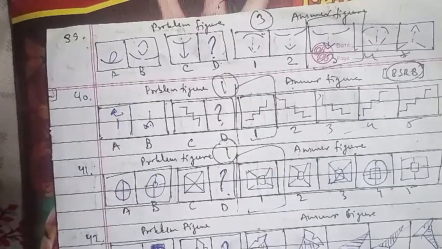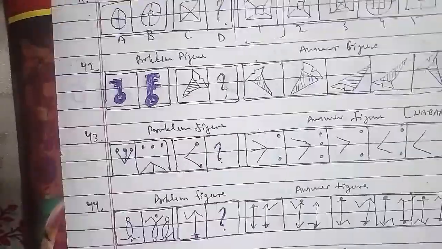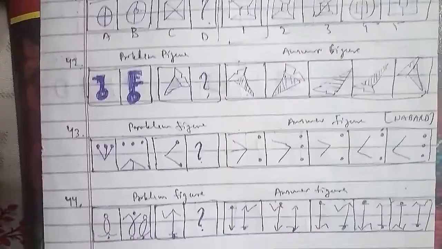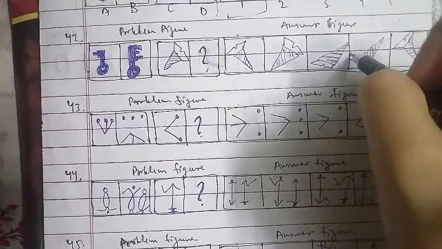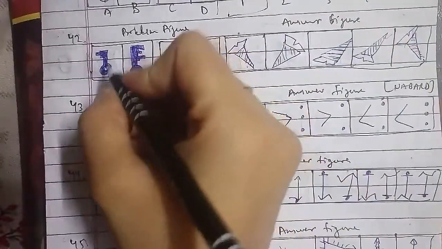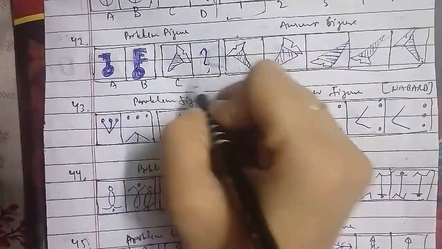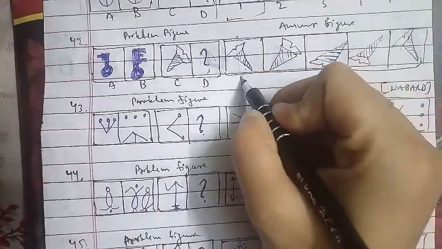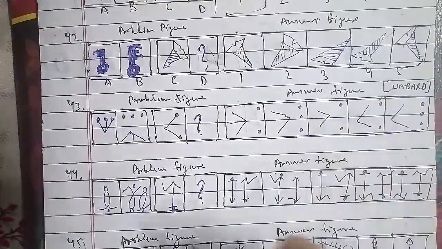Let's go ahead with the other one that we have to discuss, which is the 42nd question of the session. In this, we have the problem figures and these are the answer figures as well. In the problem figures, as you can see, a key type structure has been named A and this is B. This is the C figure and the D figure, which we have to find out. In the answer figure, these are 1, 2, 3, 4 and 5 respectively.